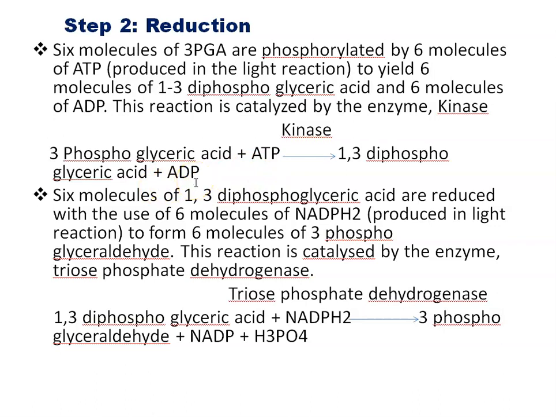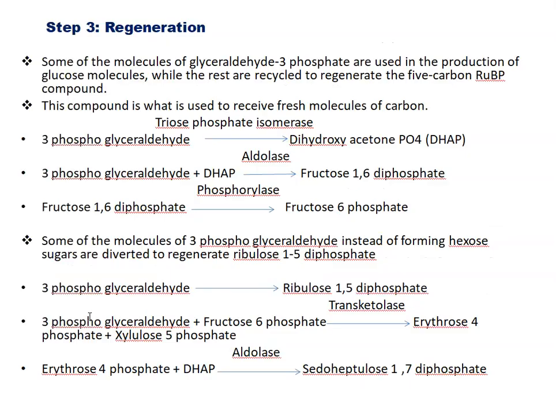When 6 molecules of this 1,3-diphosphoglyceric acid join with NADPH2 in the presence of enzyme triose phosphate dehydrogenase, 3-phosphoglyceraldehyde is formed plus NADP plus phosphoric acid, H3PO4, right?